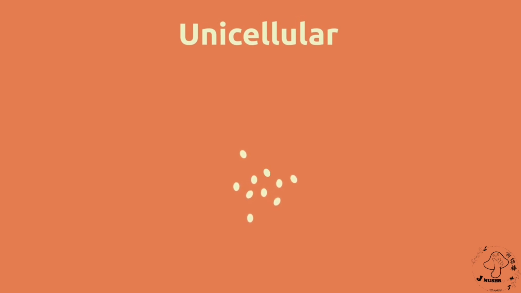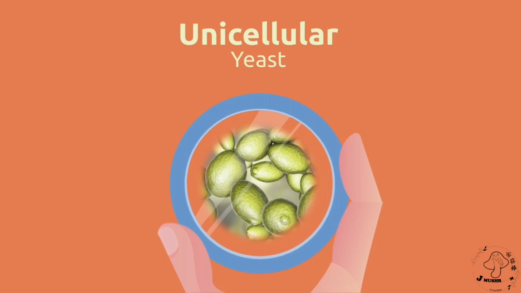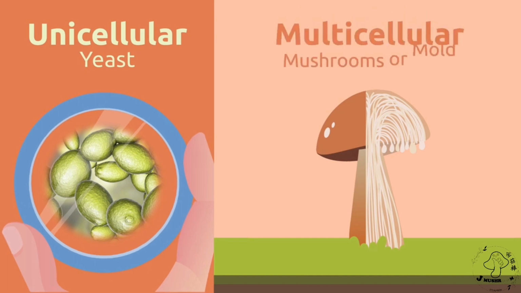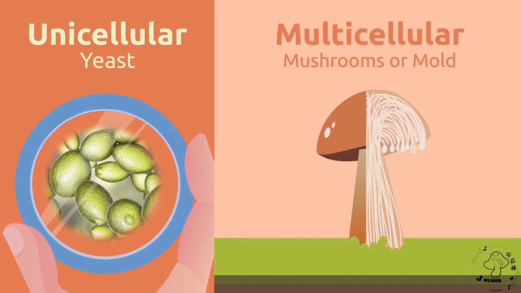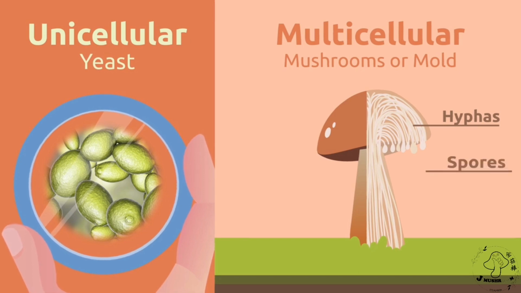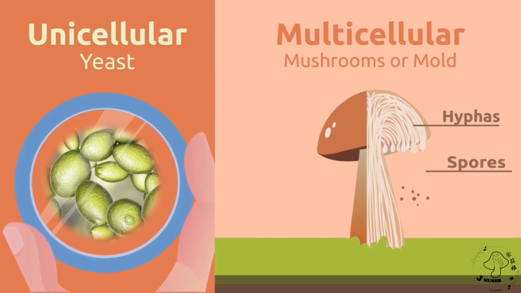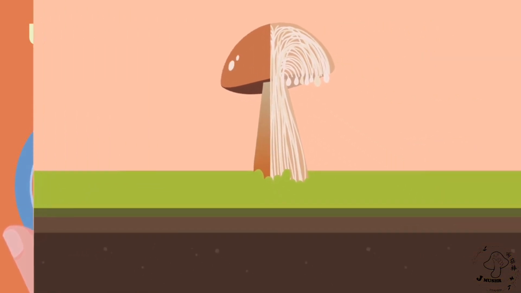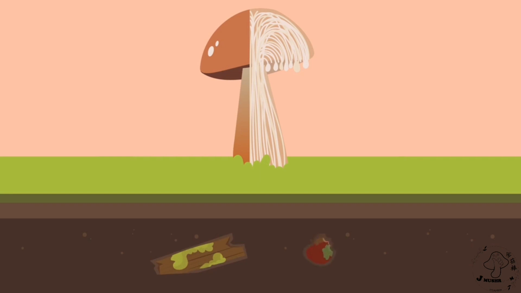Some fungi, like yeasts, are unicellular microorganisms not visible in plain sight. To observe them, we need to use a microscope. Other fungi are multicellular. These are composed of many cells, grouped together forming long, thin strings called hyphas. Hyphas form the reproductive structures. The mushrooms or the mold contain spores by which fungi reproduce. We usually find fungi under the ground, on pieces of wood, or on decayed food.